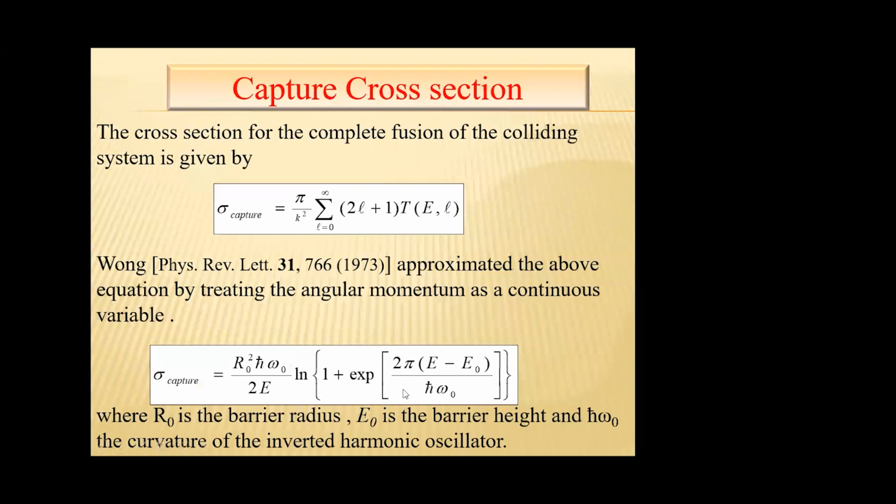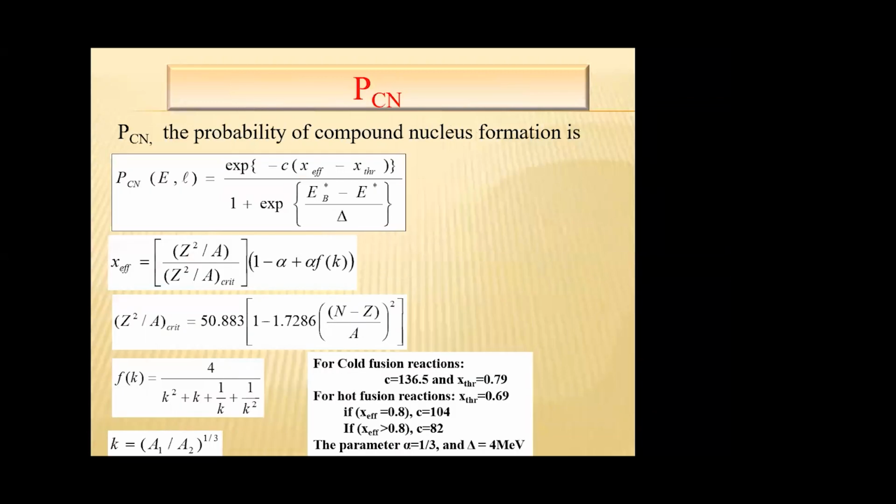Here R0 and E0 are the barrier radius and barrier height, and ħω is the curvature of the inverted harmonic oscillator. The P_CN, the probability of compound nucleus formation, can be calculated using this equation.